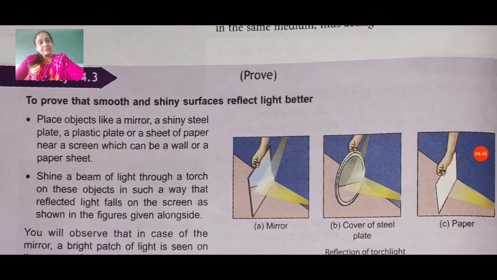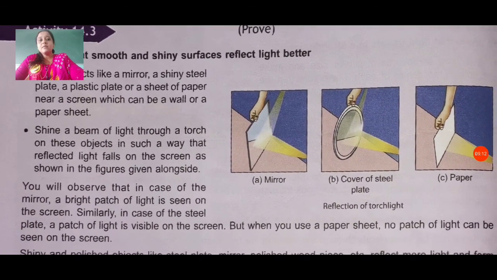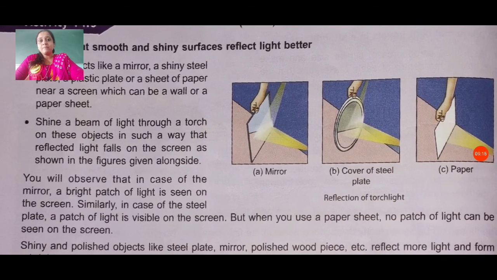For this activity they use things like a mirror, a shiny steel plate, a plastic plate, or a sheet of paper near a screen, which can be a wall or paper sheet. You can see here in our figure also the mirror, cover-up sheet, and paper.